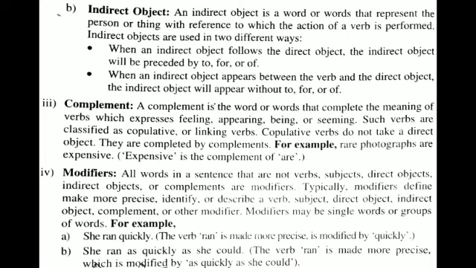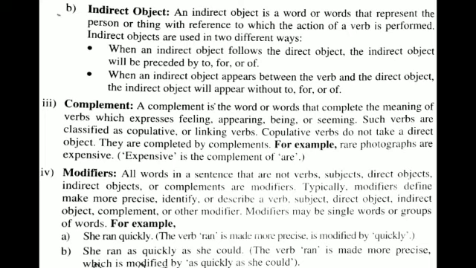Indirect objects are used in two different ways. Number 1, when an indirect object follows the direct object, the indirect object will be preceded by to, for, or of. Number 2, when an indirect object appears between the verb and the direct object, the indirect object will appear without to, for, or of.